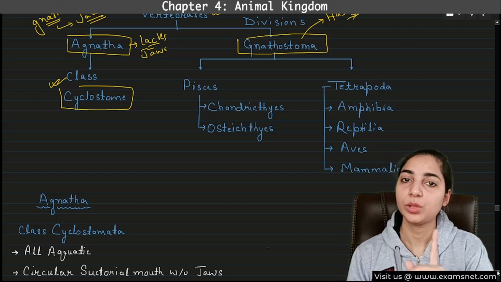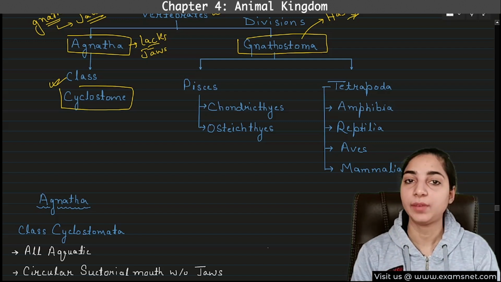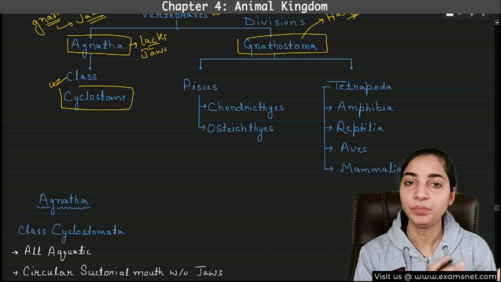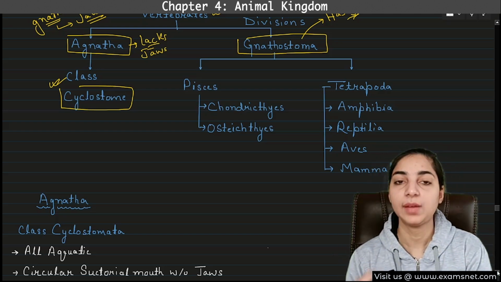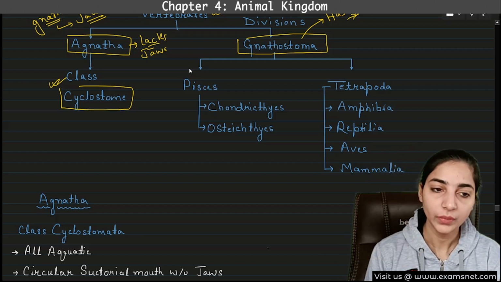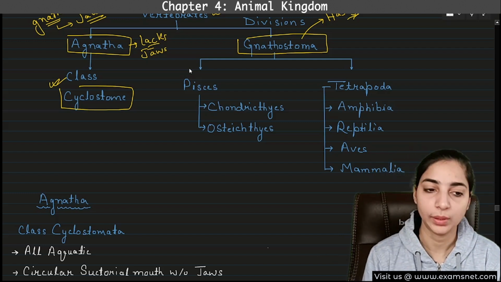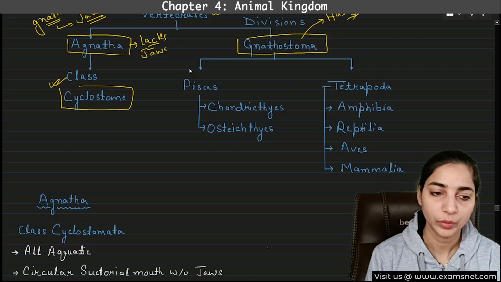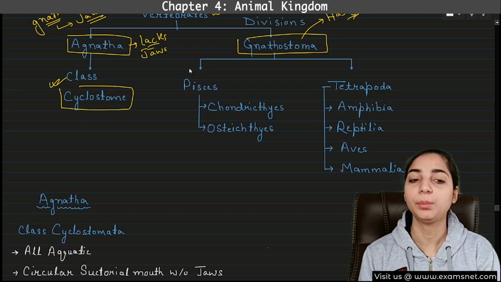In that, we saw there was one subphylum known as Vertebrata. Now we are classifying the vertebrates. Vertebrates are further divided into two groups: Agnatha, those which do not have jaws, and Gnathostoma, which have jaws. Under Agnatha, there is only one class, known as Cyclostomata. Cyclo means circular, stoma means mouth, so they have a circular mouth.